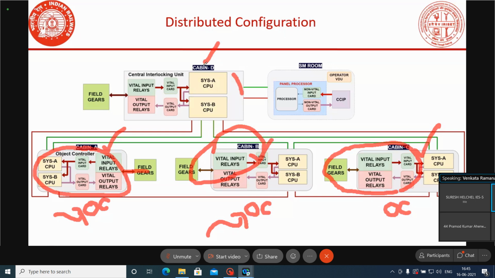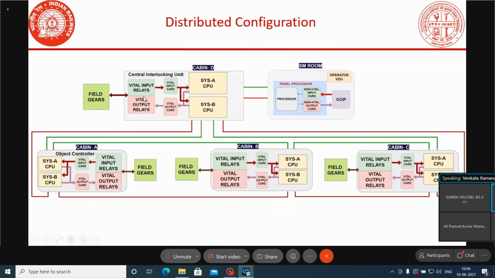But here, in case of Ansaldo and Vestas systems, the equipment kept at D cabin will work like a CAU, and the equipment at the other cabins will work like an OC. Okay, here in distributed configuration, in one cabin there will be a CAU equipment. That CAU equipment will be connected to all the cabins.